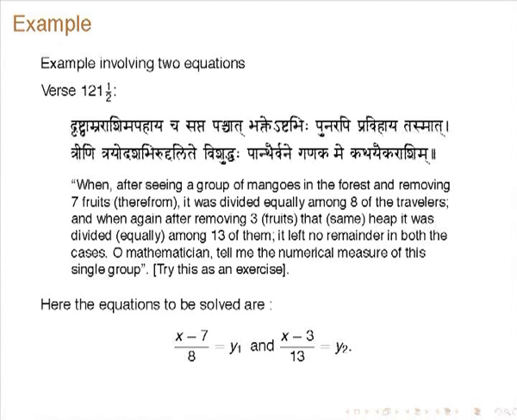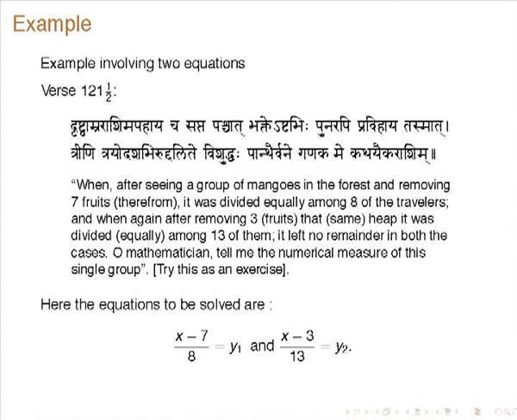The next problem is also a Kuttaka problem. When after seeing a group of mangoes in the forest and removing 7 fruits therefrom, it was divided equally among 8 of the travelers, and when again after removing 3 fruits, that heap was divided equally among 13 of them, it left no remainder in both the cases. O mathematician, tell me the numerical measure of this group.